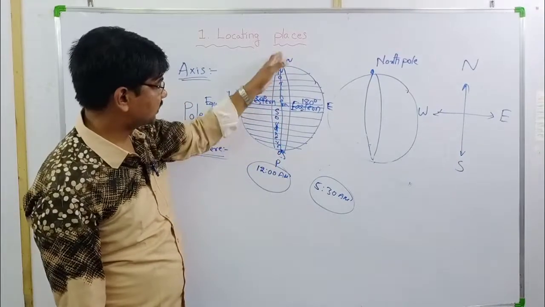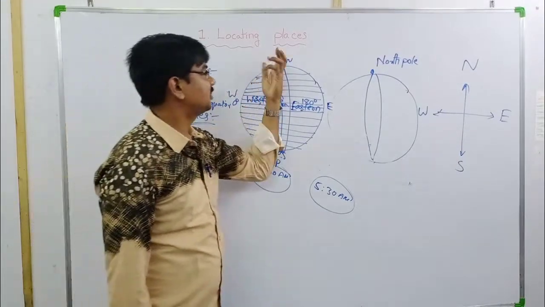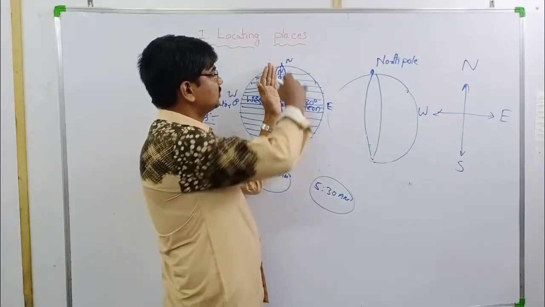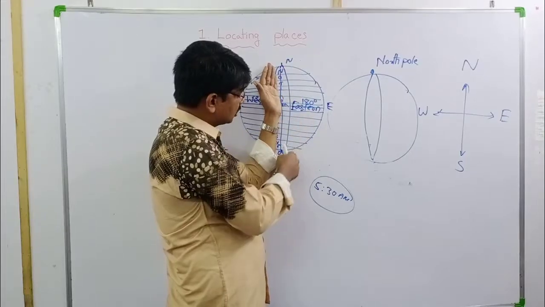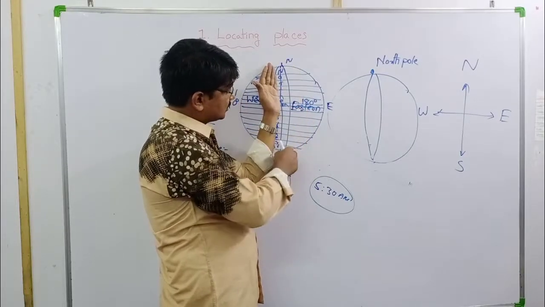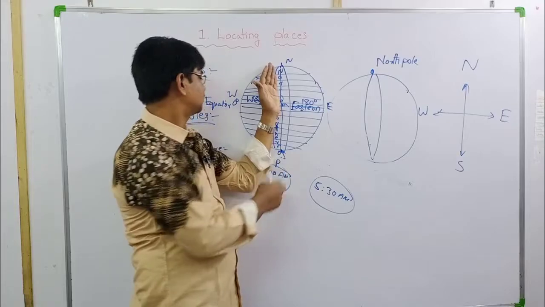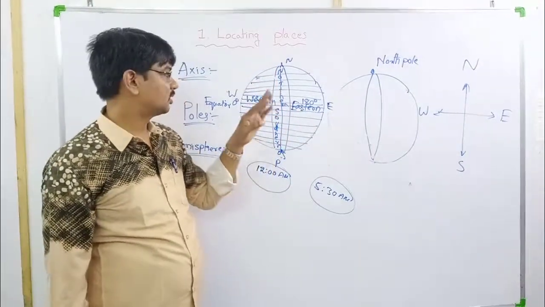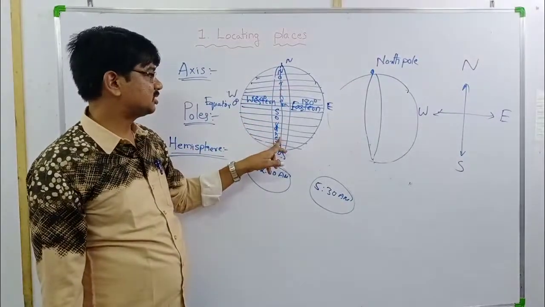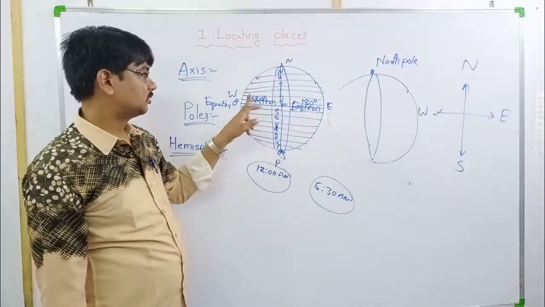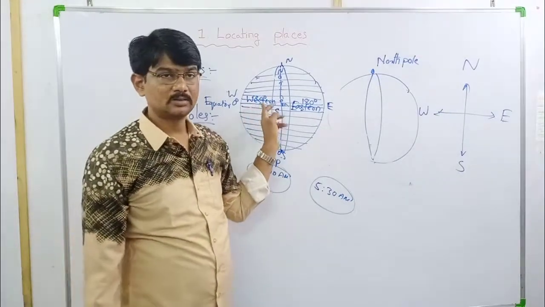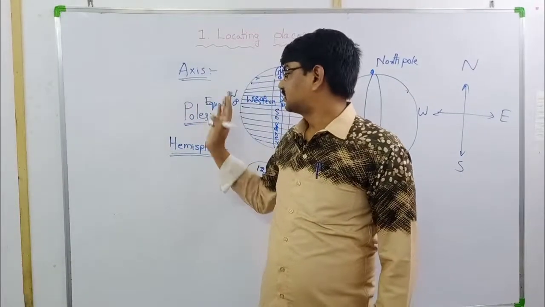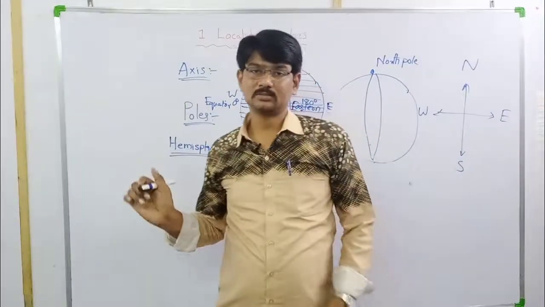So this is the axis. What are the two ends of the axis? North pole and south pole. So poles are the two ends of the axis. Next, hemispheres. How many hemispheres? 4. Northern hemisphere, southern hemisphere, eastern hemisphere, western hemisphere. Okay, this is about axis, poles, hemisphere. Thank you.